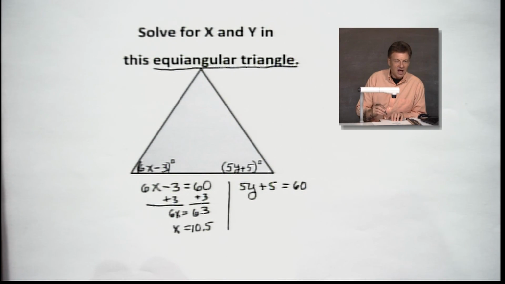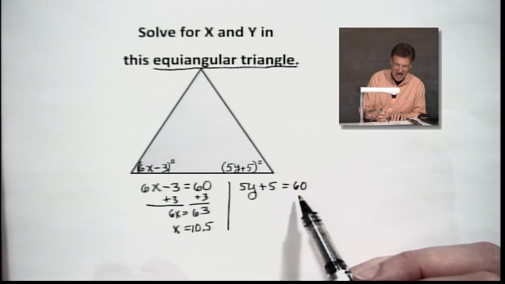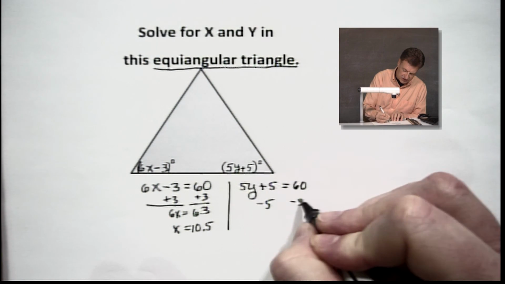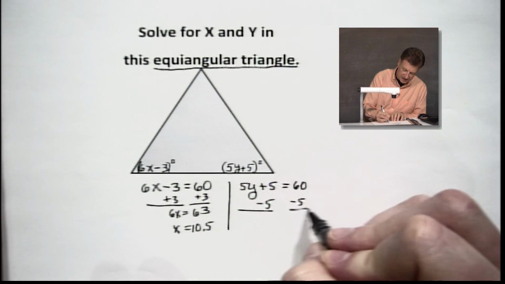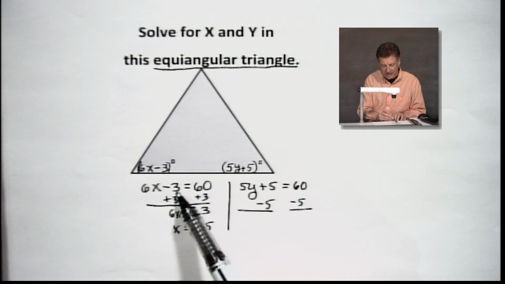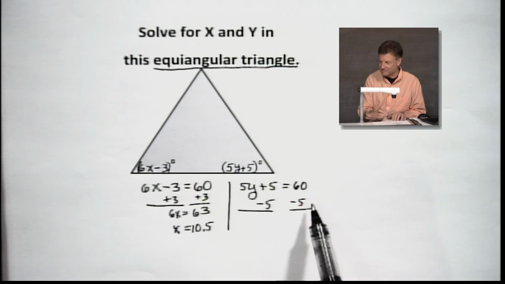Now, coming along here, let's see what happens if we take 5y plus 5 equals 60. We're going to subtract that 5 this time because that's what we do to move a positive 5. We're going to have to subtract, send to the other side. By the way, be careful when you see something like that. Don't subtract 3 from 60. Remember, we've got to move it by plussing. So over here, we've got to do the minus business.